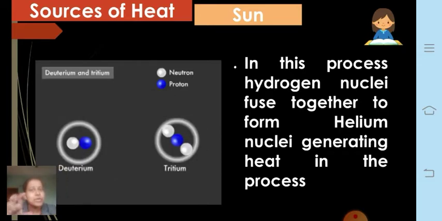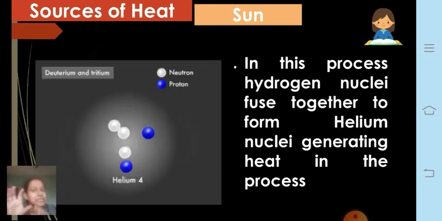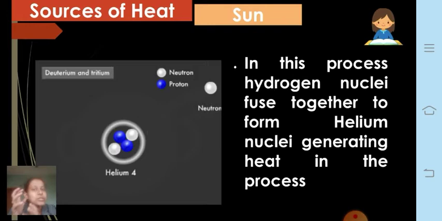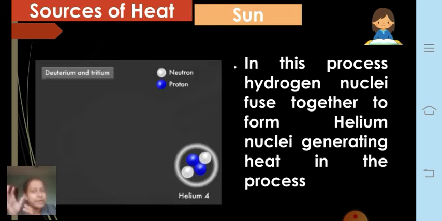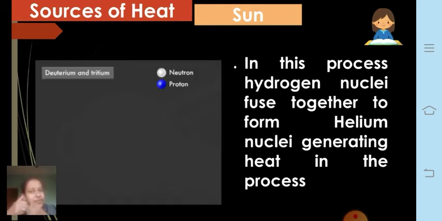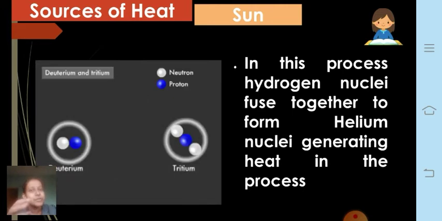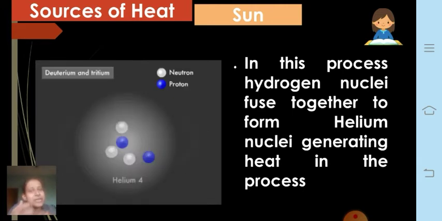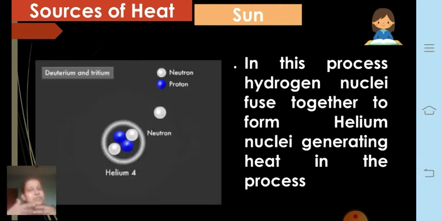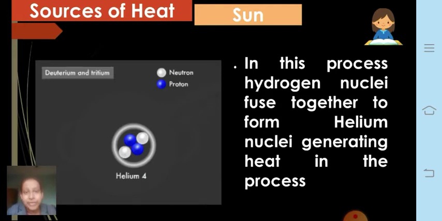Since a lot of hydrogen nuclei are combining every second in the sun, whenever they fuse they release a large amount of heat energy.